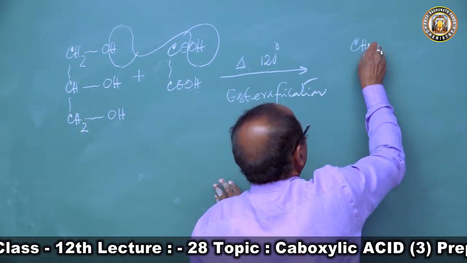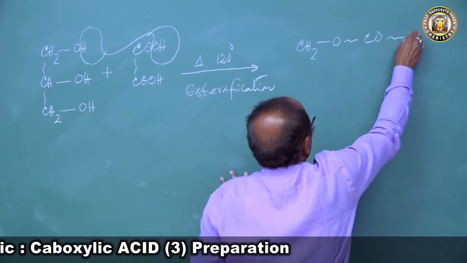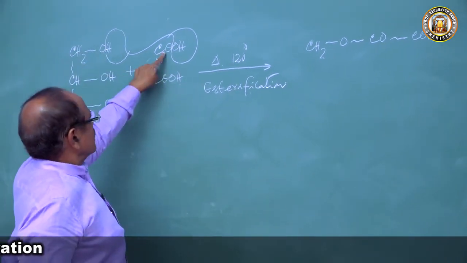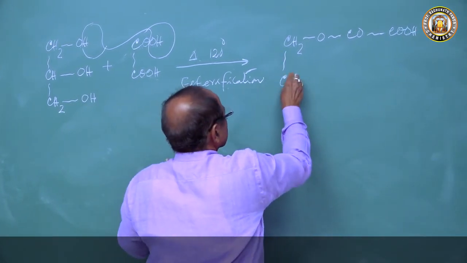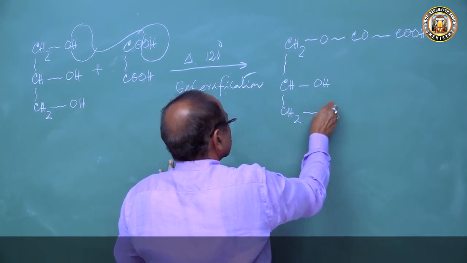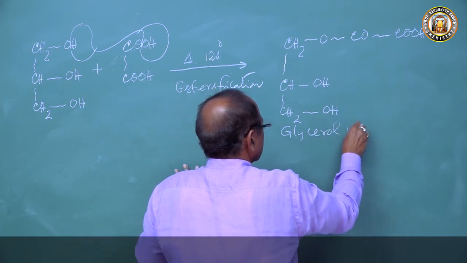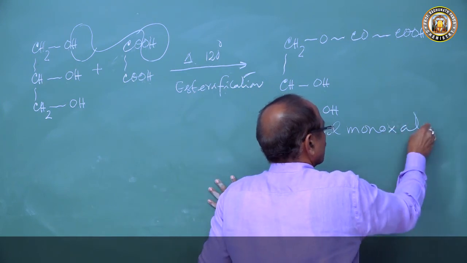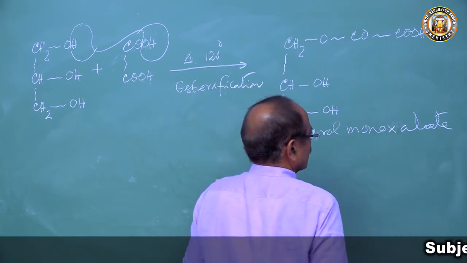Here CS2 remains, then comes O, then CO, then COOH. CS2O, then CO, then COOH. Everything else remains as such, CHOH and CS2OH. So this is called glycerol monooxalate. This forms glycerol monooxalate.